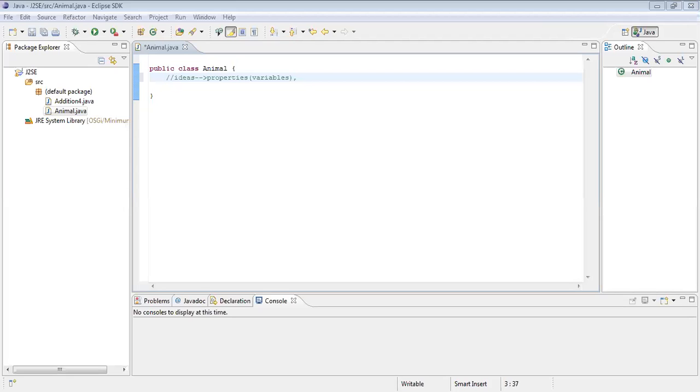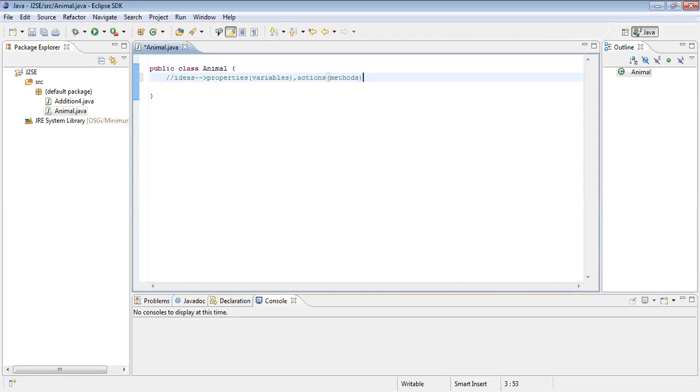Fine. So these are the ideas. Properties are represented by variables, and actions will also be there. Actions are represented through methods. Exactly. Methods. One important interview question lies here.